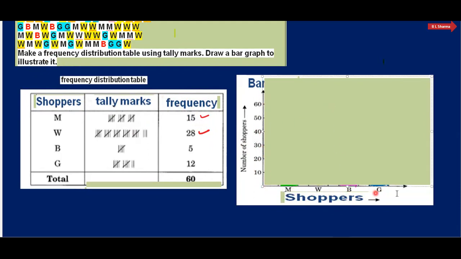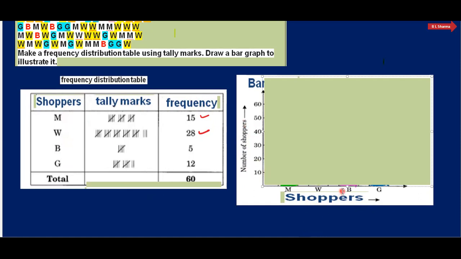This is the x-axis on the graph paper, and this is the y-axis. On the y-axis we always take frequency. Here we write the number of students, the frequency. And on the x-axis, we take the categories: men, women, boys, and girls.